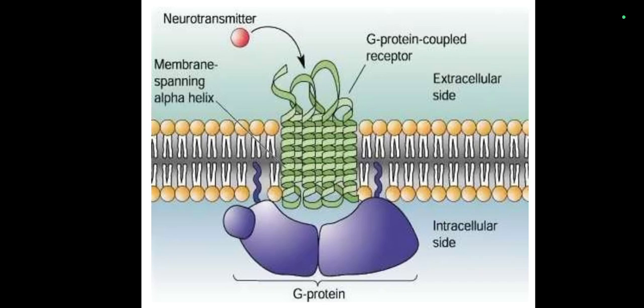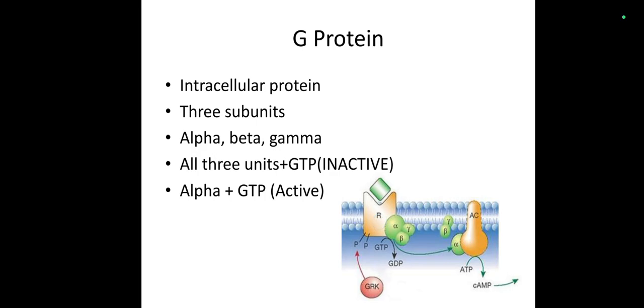Once the ligand is attached to the extracellular domain, signals are passed to the intracellular domain, which causes a change in the G protein, which is responsible for the signal transduction pathway.